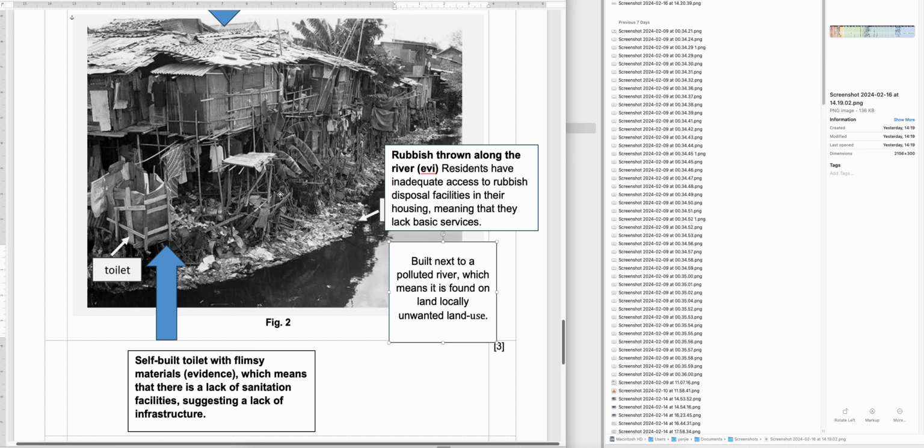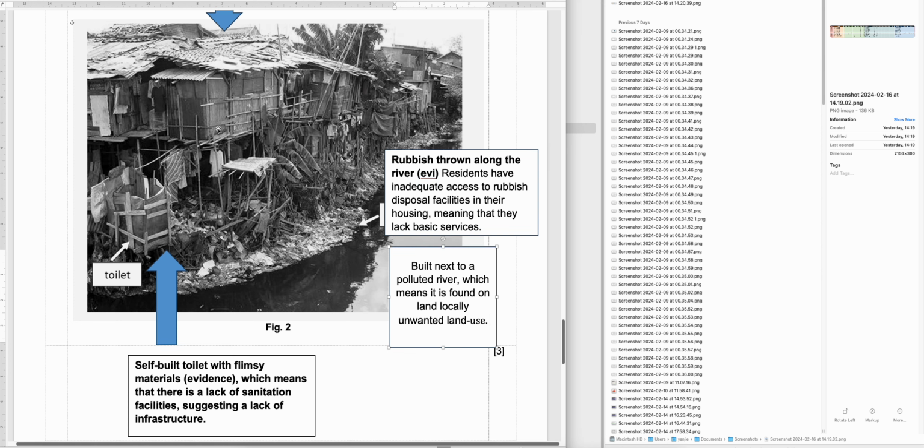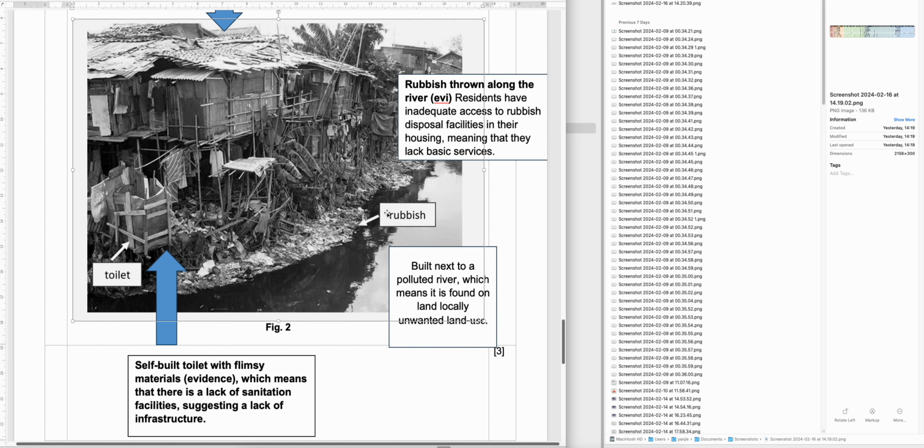Okay, some of you say that it's built very cramped, very close together. Good evidence. What's the statement? Some of you say that it makes it a poor living condition. Lastly, some of you did something very weird. We clarify by telling you that this is rubbish. So when you annotate, you should point to the rubbish. I don't know why you like to point to the label. You point to the label of the label.